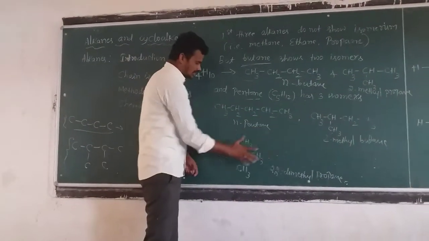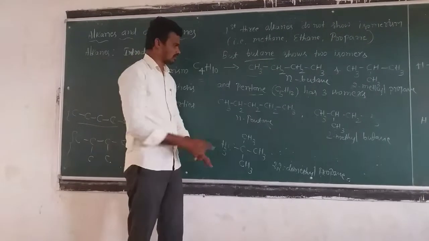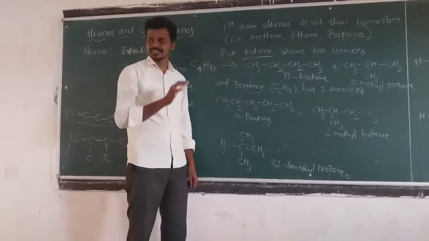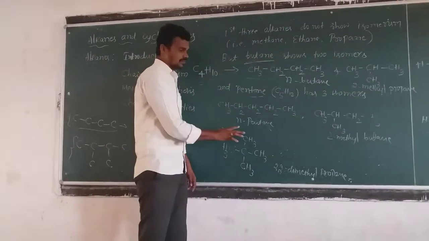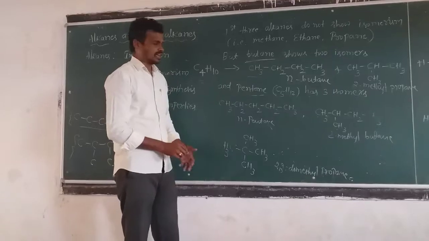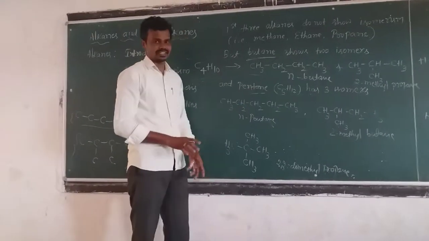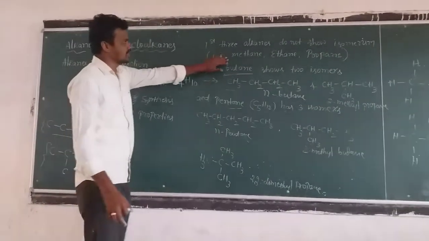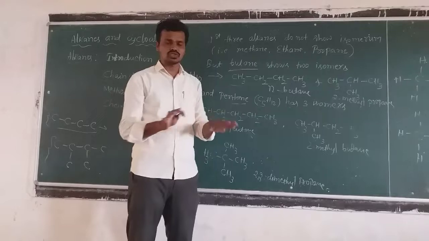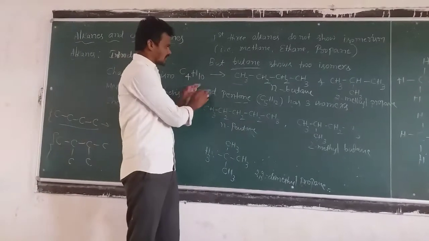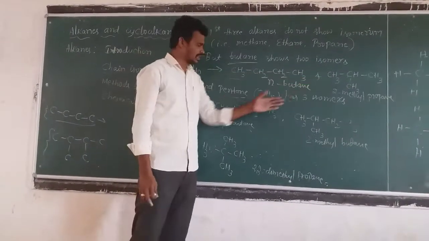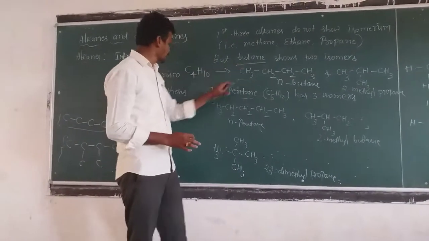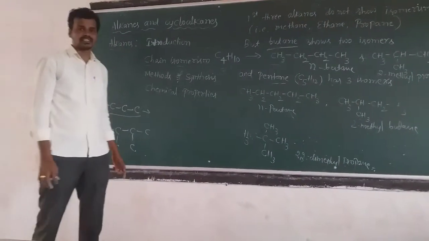See here, all three isomers have the same molecular formula C5H12, but different physical properties and different chemical properties are obtained for these isomers, and hence this shows chain isomerism. So you should write the answer like this. The first three, methane, ethane, propane, do not show any chain isomers, but butane shows two isomers, and pentane shows three isomers. The isomers have a straight chain first, and the second one is a branched chain.